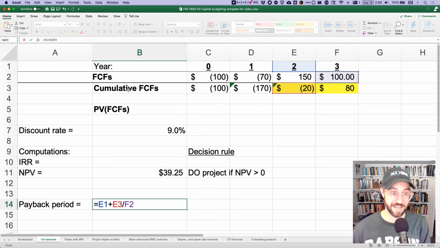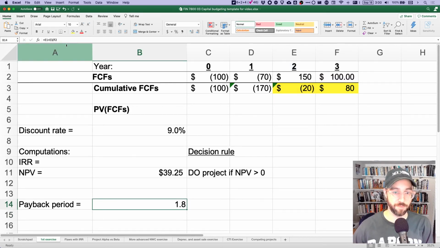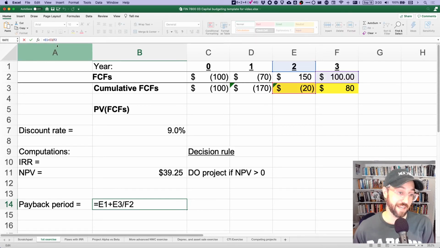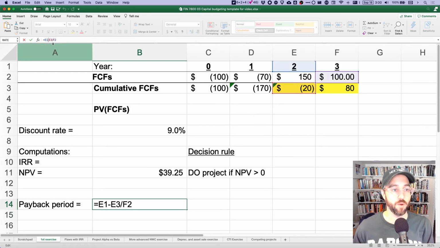And so if I hit enter, I'm going to get the wrong answer. Instead of getting 2 years plus a fifth of a year, 20 over 100, I'm going to have 2 years minus a fifth of a year, because negative 20 over 100 is negative a fifth. So one thing I could do is put in a minus sign here instead, and I'll get the right answer. But another way that you'll often see folks do this is to add the absolute value.